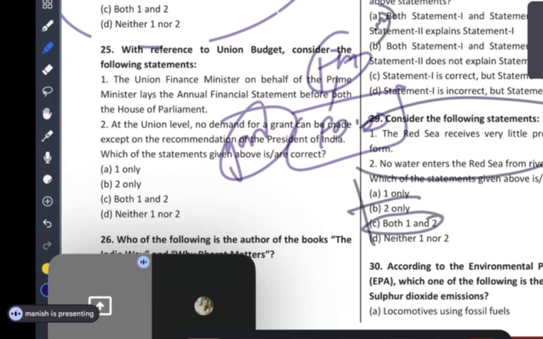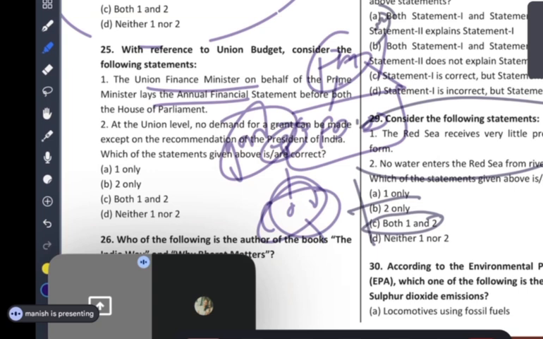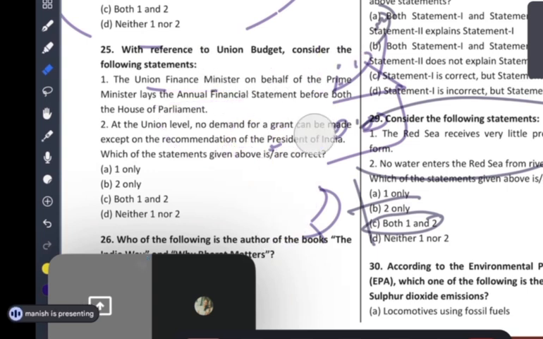So, guys, the Union minister acts on behalf of the Prime Minister. Suppose the Prime Minister has died. Why would the finance minister lay down the budget if the Prime Minister is alive? Because there is a council of ministers and there is a Prime Minister, and the council of ministers is below the Prime Minister. So the finance minister would lay it down only if the Prime Minister is there. It means this has to be wrong.